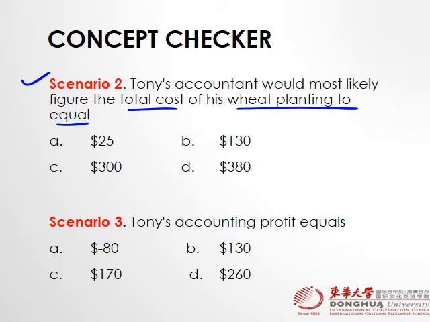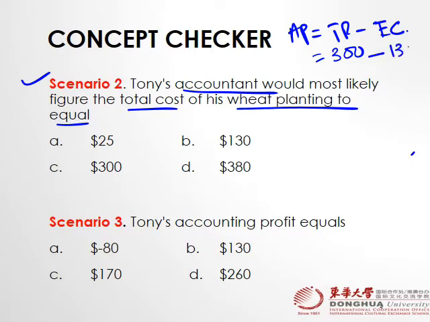Okay, so we know that accounting profit is equal to total revenue minus explicit cost. So what is the revenue here? He planted the seed, and the seed would give him $300 worth of wheat, and how much is the explicit cost? 130, right?